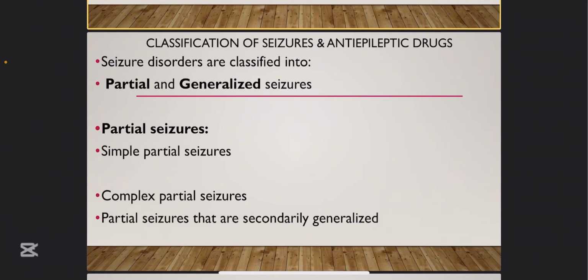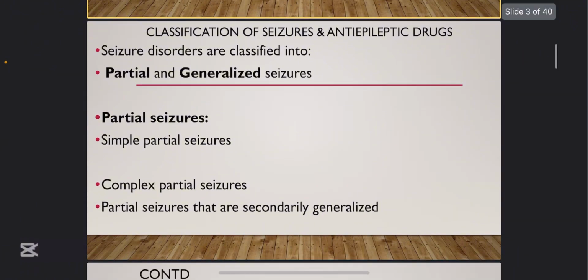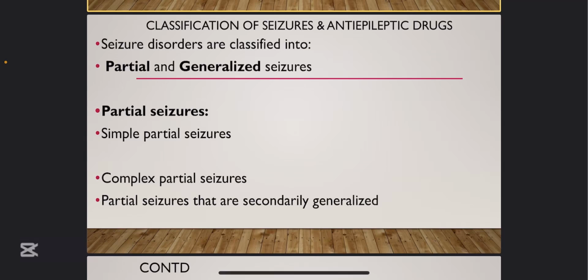Seizure can be classified into two broad groups: 1. Partial seizure. 2. Generalized seizure. For partial seizure, only a part of the brain is actually affected, so it affects a part of the body. Do you get? That's partial seizure. Partial seizure is divided into 3 types, which include simple partial seizure, complex partial seizure, then partial seizure that is secondarily generalized. They start from a part of the brain, but they can spread to all parts of the brain. That's partial seizure that is secondarily generalized.